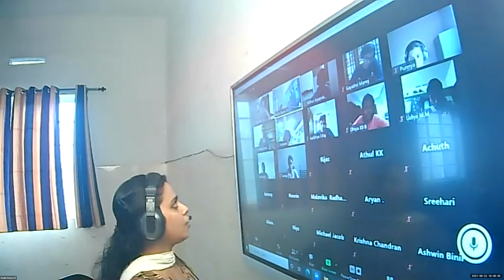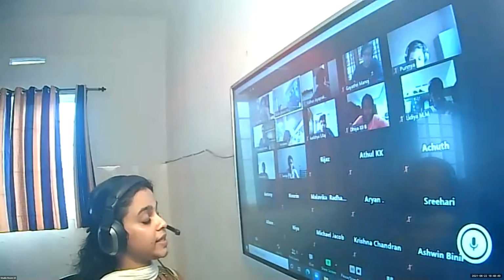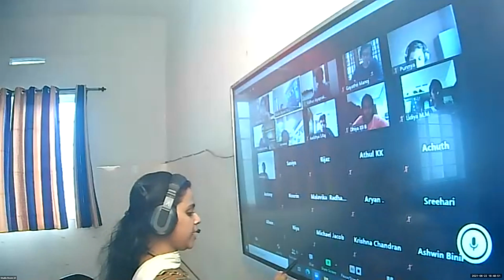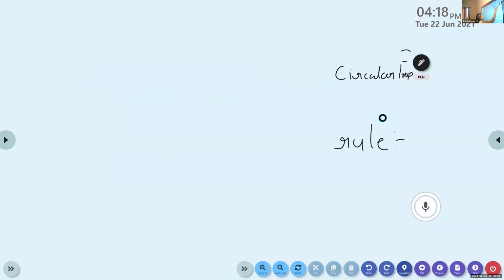Okay. Now we can explain how the right hand palm rule works in the case of a circular loop. So for that, we can consider a circular loop.